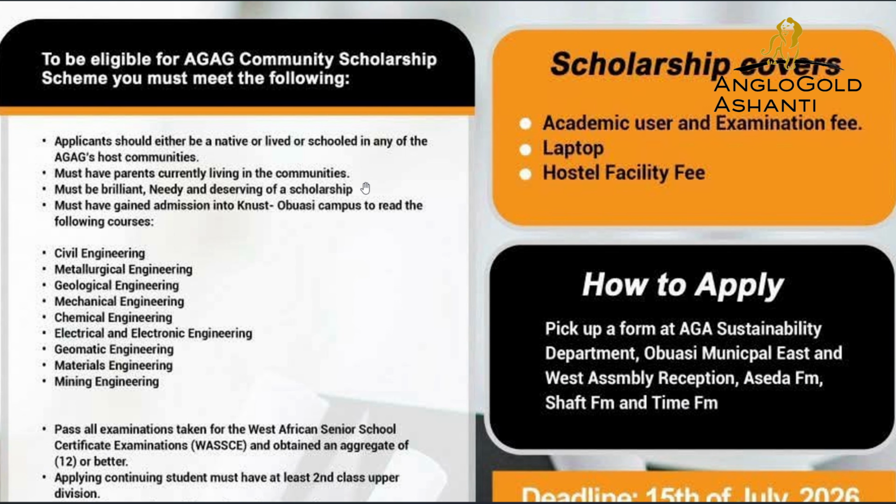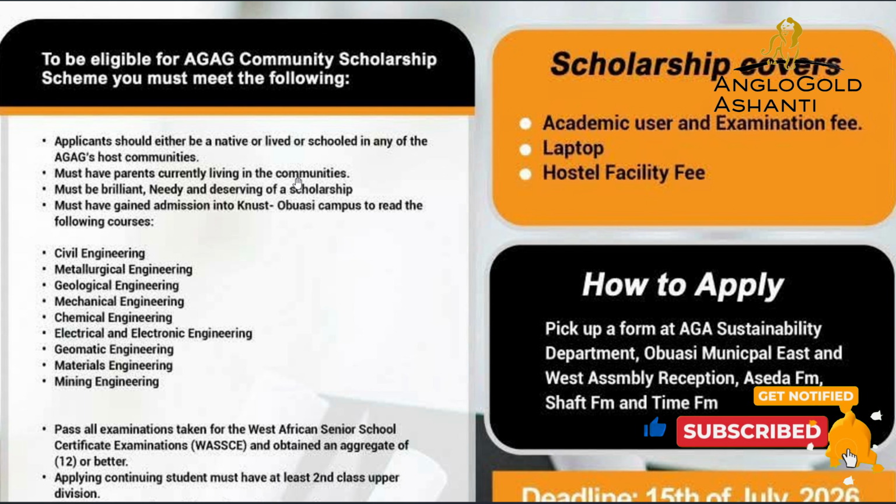The applicant should either be a native, or have lived or schooled in any of the AngloGold host communities. You can Google this and get the list of the communities, or you can check the description below for the list of communities under the AngloGold scheme. Must have parents currently living in the communities, which is very understandable. Must be brilliant, needy, and deserving of the scholarship.